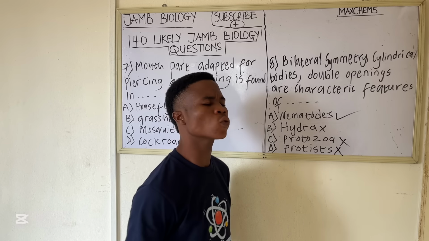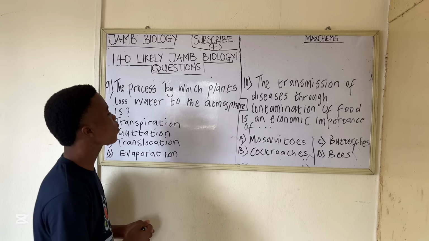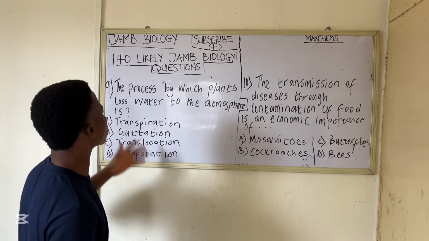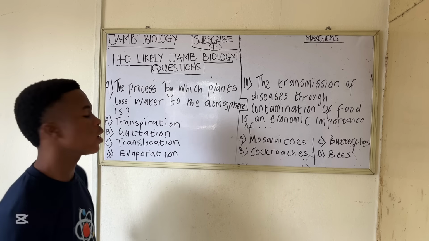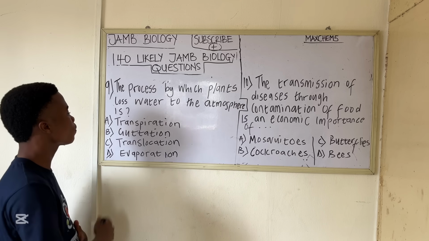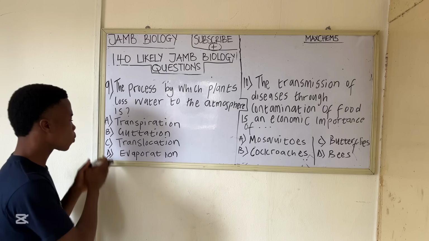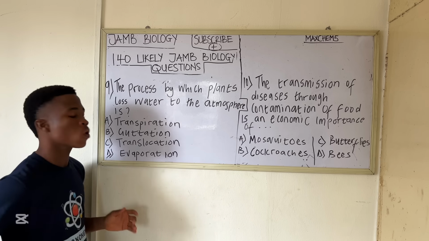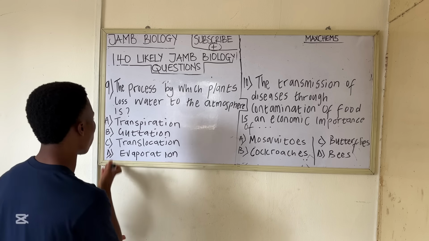So let's go to the next question. All right, so question 9 says the process by which plants lose water to the atmosphere is. Now let's look at this question very well. So let's look at the options. Option A says transpiration. Option B, guttation. Option C, translocation. Option D, evaporation. So let's analyze these options. Let's start from option D.